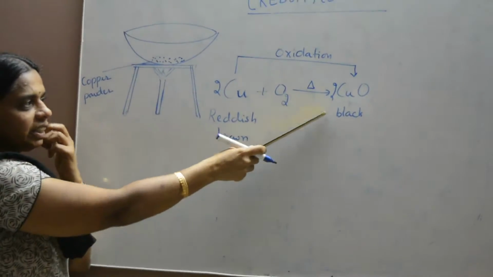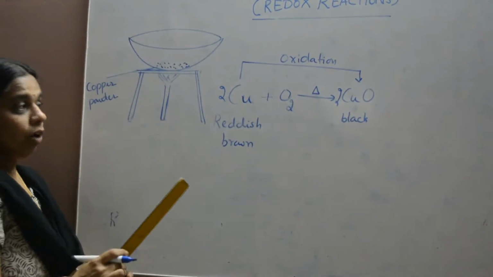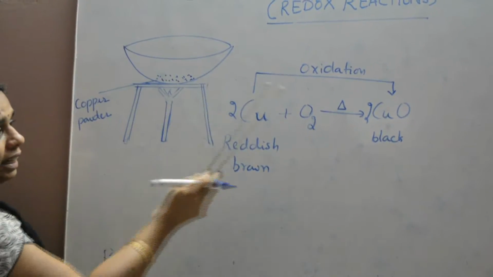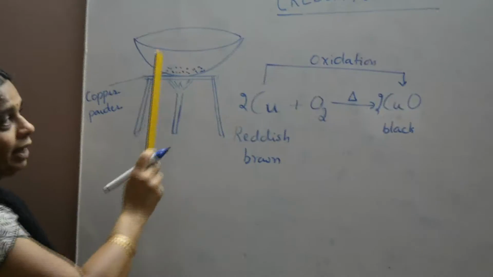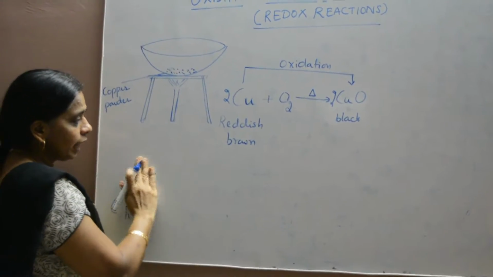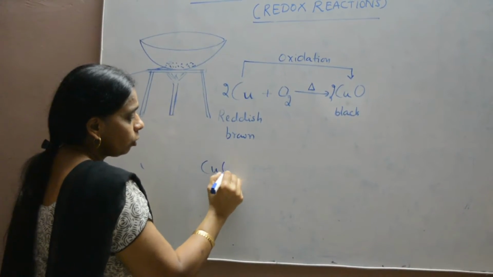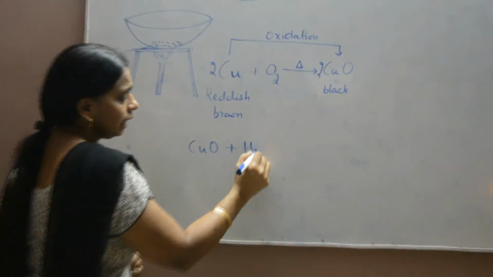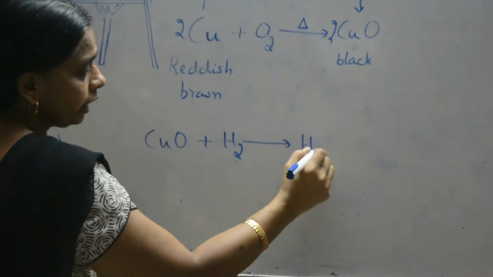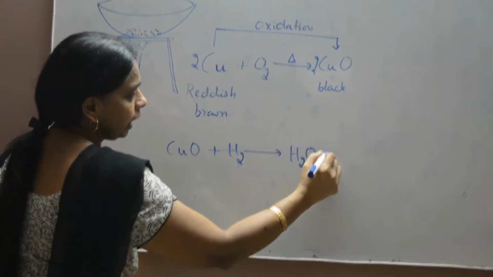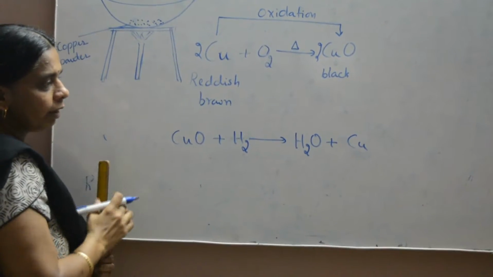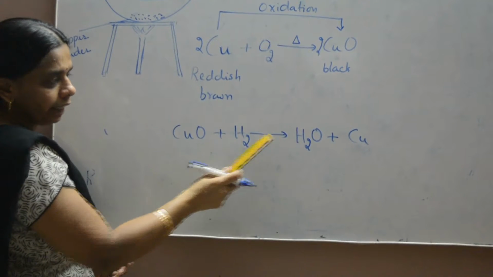The same reaction can be continued then. What we do is, we pass the hydrogen gas through this heated copper oxide. So we go for copper oxide, pass the hydrogen gas, and it will be reduced again. We get water and copper again. Understand? In this reaction also, we can come across these changes.